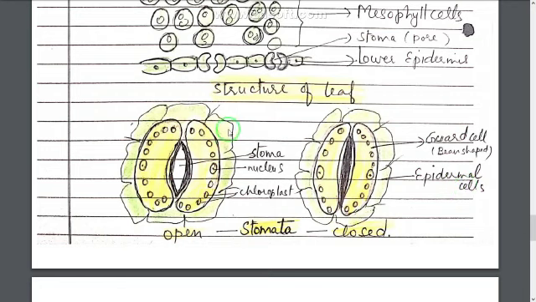Now when these guard cells absorb water, they are completely filled with water, they get turgid, they get swollen up, and so the stoma opens. And during night time the water is used up in the photosynthesis process, so they get flaccid and the pore or the stoma gets closed. So this is the process of opening and closing of the stomata, which is controlled by the guard cells.